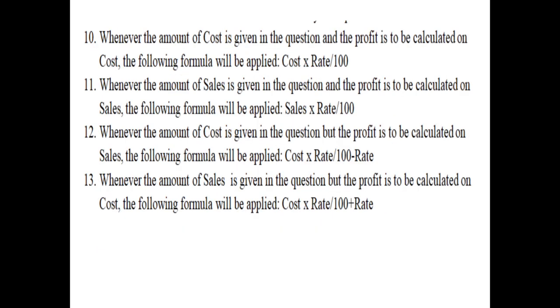Now there are few formulas which you need to know. This I have included in these points itself. Point number 10, whenever the amount of cost is given in the question and the profit is to be calculated on cost, for example cost is given 50,000 and the question says that the gross profit will be 10% of the cost, and the profit is to be calculated on the cost only, then it is very simple.